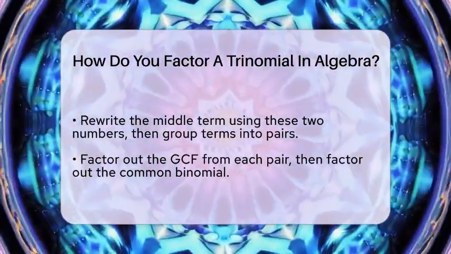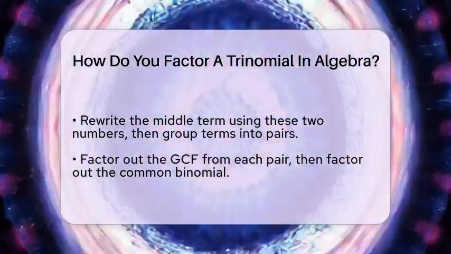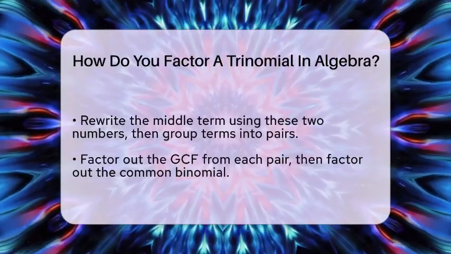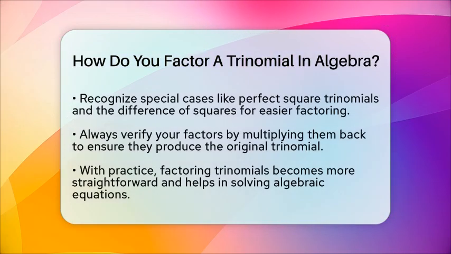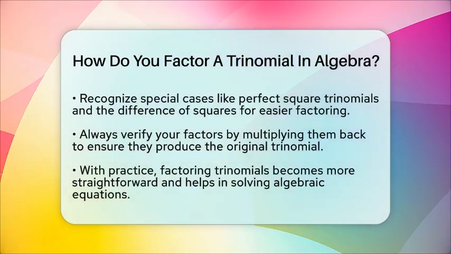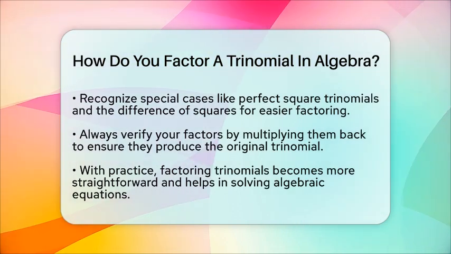Sometimes you might see special cases like perfect square trinomials or the difference of squares. Perfect square trinomials look like a² + 2ab + b² or a² - 2ab + b², and they factor as (a + b)² or (a - b)². The difference of squares involves binomials like a² - b², which factors into (a + b)(a - b).